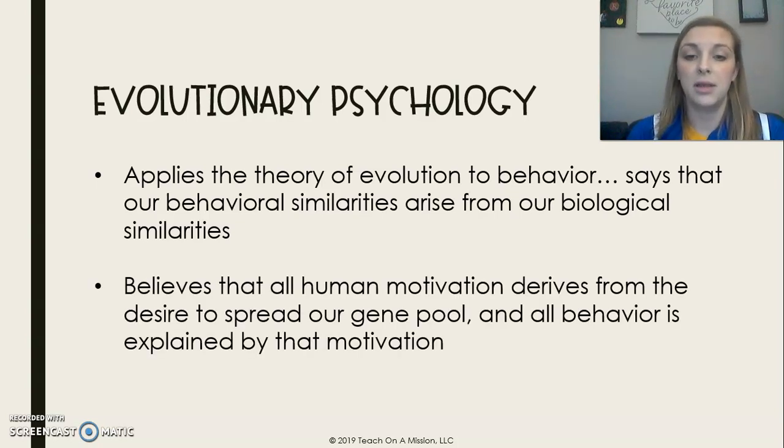Evolutionary psychologists believe that our human motivation to do things derives from our desire to spread our own gene pool. Okay, so our motivation to do anything is because we just want to pass on our traits, our genes, to our future offspring. And all of our behavior can be boiled down into that motivation.